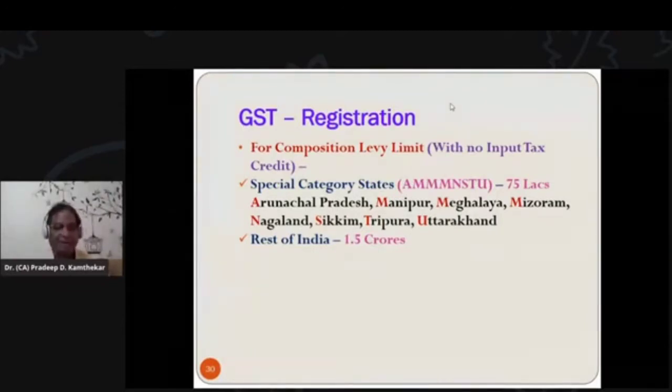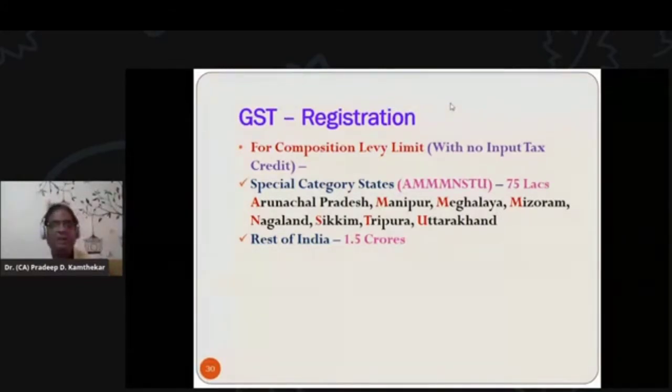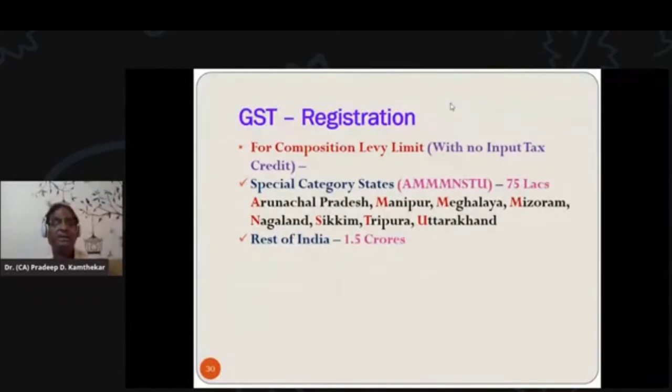Now, next, for the rest of India, meaning other than these states, the other states and union territories of India, it is 1.5 crore. That means if you have turnover up to 1.5 crores, you can go for composition scheme. That means you just levy that 5%, 6% GST. Forget that. 50% of that will be collected by that state or union territory, and 50% will go to central government as CGST, and that's all. That dealer who is opting for the composition scheme is not supposed to maintain any other record.